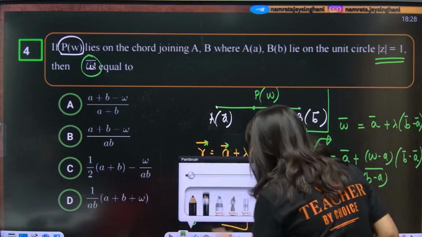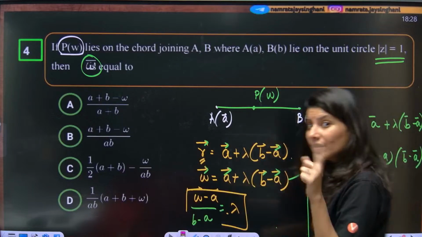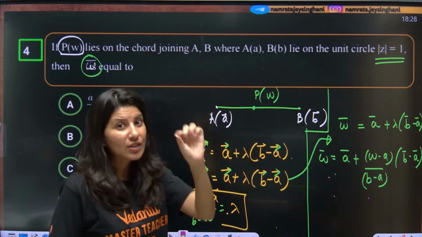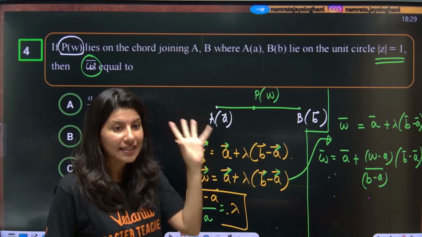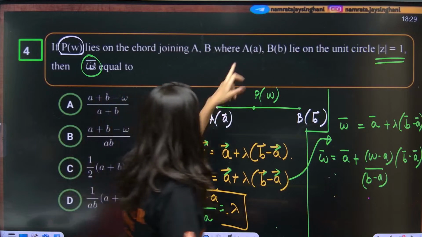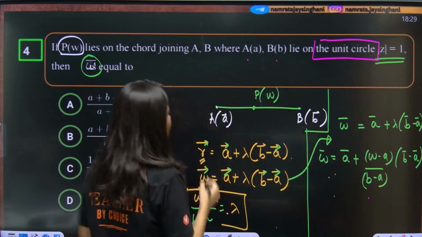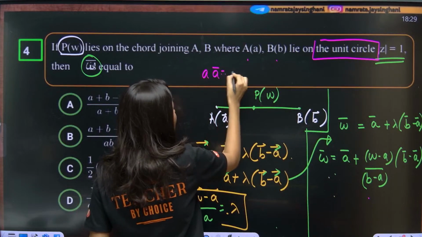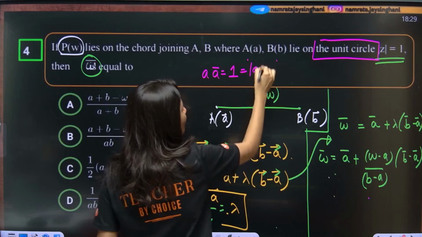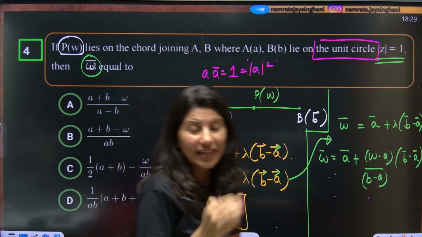Now, one interesting fact which we have not realized, because in JEE Advanced you have to pay attention to minute details. I have already told you that A and B are lying on the unit circle. What does that mean? That A bar is equal to 1 by A, since mod A square is 1.